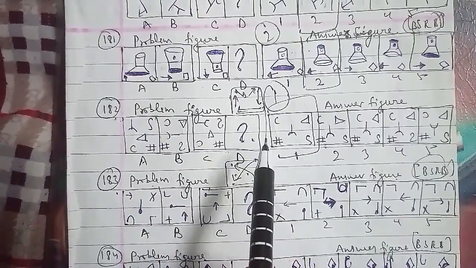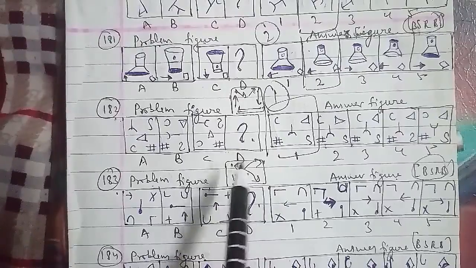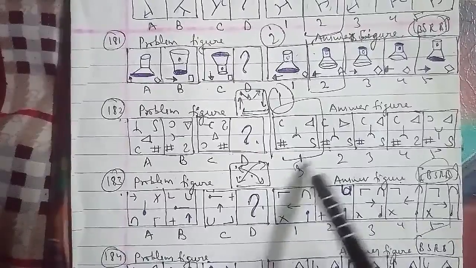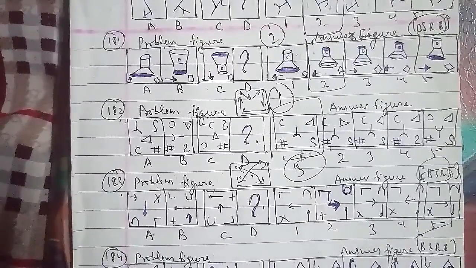We can say that the missing figure which we have to find out is the fifth figure, which will be the right answer for this question as well. Let's go ahead with the other one which we have to talk about, and that is another question here.